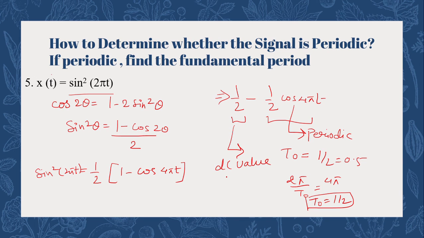Remember one thing: any constant along with a function is called the DC value, and a constant is always a periodic function. Remember, a constant is always a periodic function, but it does not have any fundamental period. Its fundamental period is not defined. So this DC value is also periodic, but without any fundamental period. So this is periodic, this is periodic. The overall answer is periodic, and the time period is 0.5 seconds.